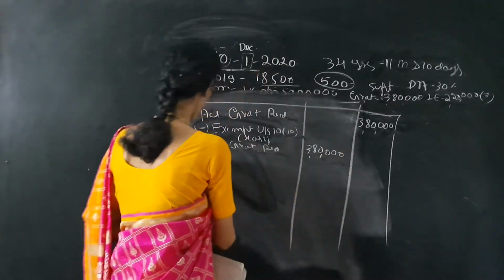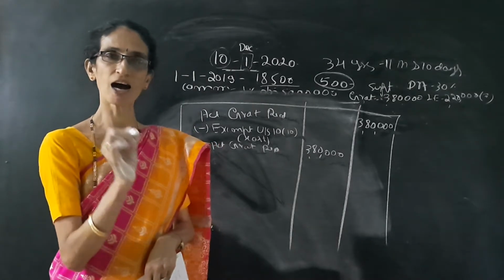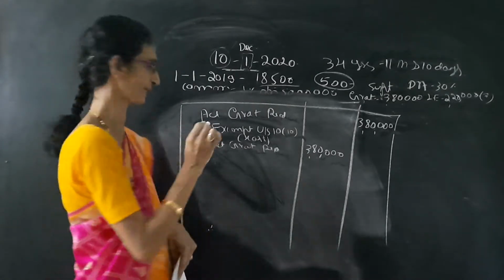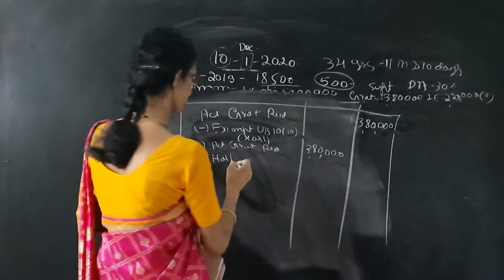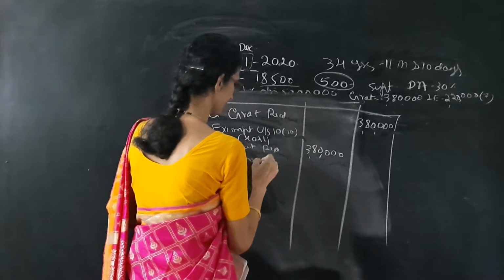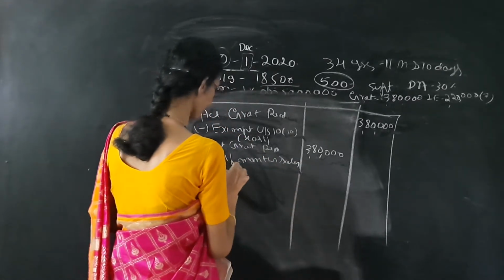Next, number B. He is not covered under the act, so it is half month's salary for the completed years of service.